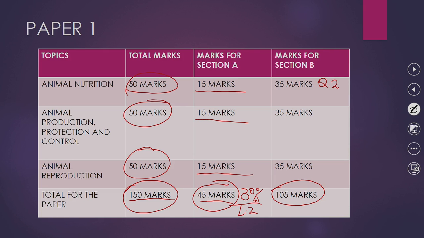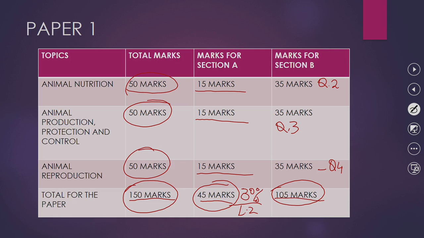Then question 3, which is animal production, protection and control, gives another 35 marks, and animal reproduction, which will be question 4, gives 35 marks. So 3 times 35 makes 105 marks.